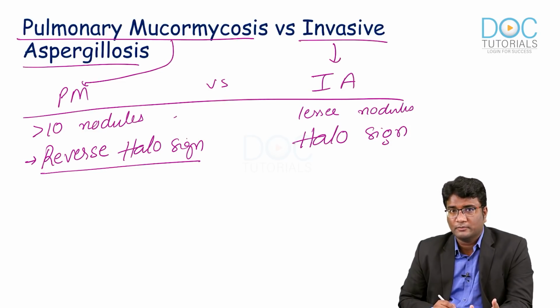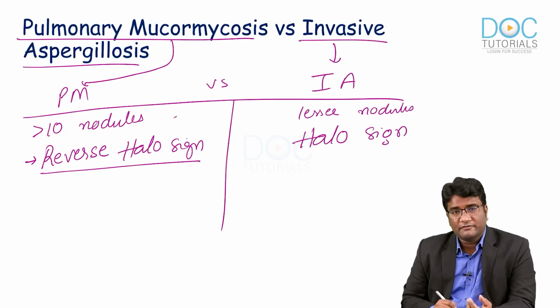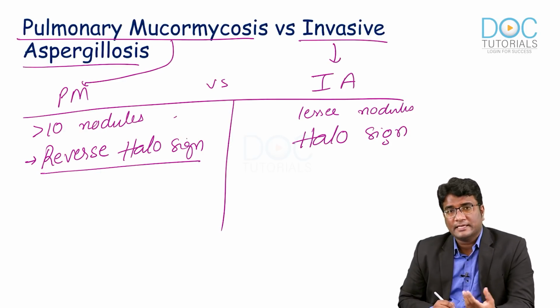So in organizing pneumonias also we see reverse halo sign, but in cases of pulmonary mucormycosis also you see a larger consolidation with central ground glassing called the reverse halo sign. And what are the other differences? Obviously, the tissue biopsy and the microscopy help you differentiate it much easier.